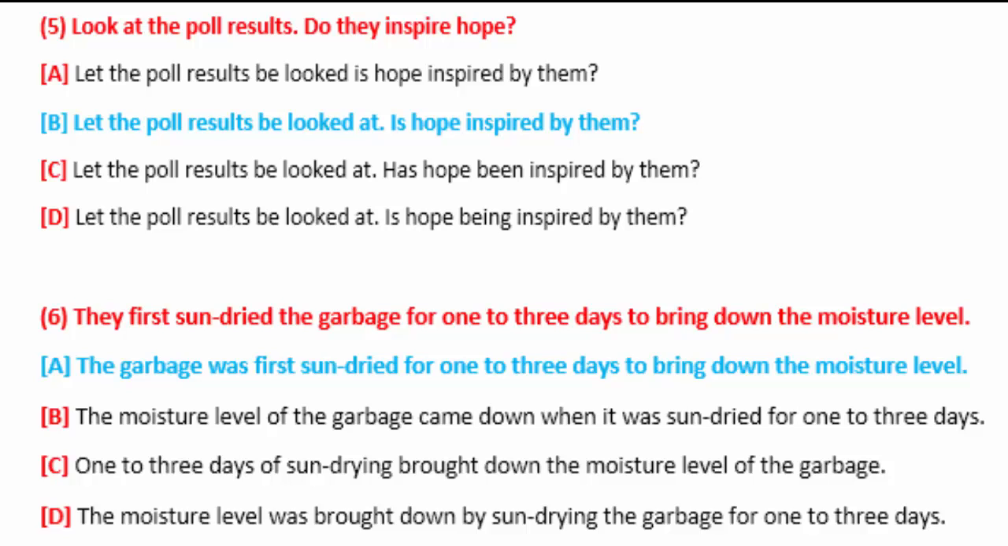So in this case, in the sentence, look at the poll results, do they inspire hope? I believe that both sentences can be converted into passive voice. So option number B is correct. As you can see, look at the poll results is an imperative sentence, and an imperative sentence is converted into passive voice with the word let. The poll results will come at the beginning after let, and then we use be as an auxiliary verb in the imperative sentence for the passive voice, and looked at as the past participle form of the verb.